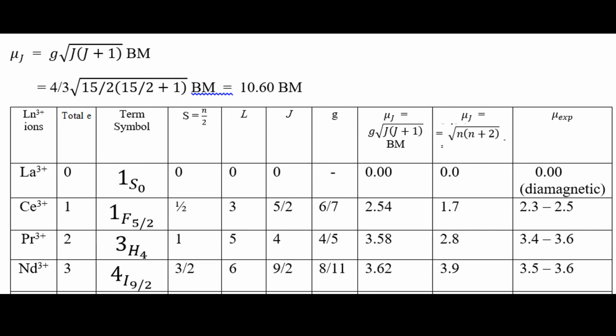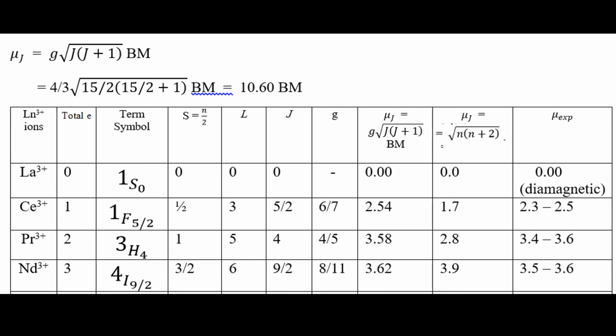Here you see 2.54, but the expected is 2.3 to 2.5, which is a big change in the magnetic property. Introducing G gives a much higher value than expected. Using the normal equation you may calculate the magnetic property 1.7, but here using G we calculate 2.54. This is a large abnormality shown here.